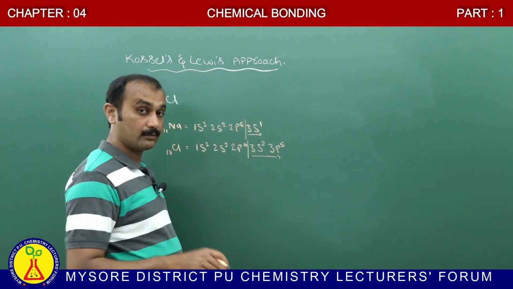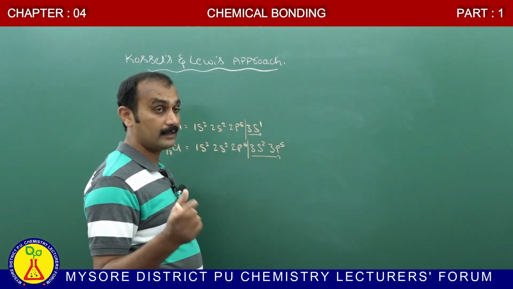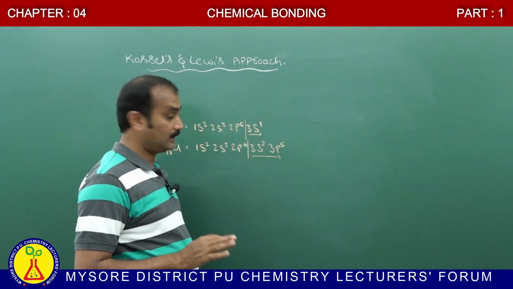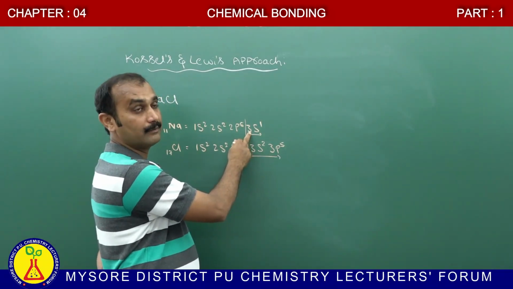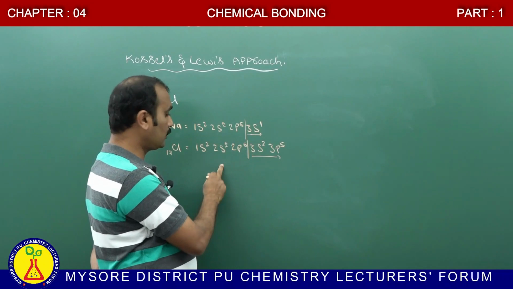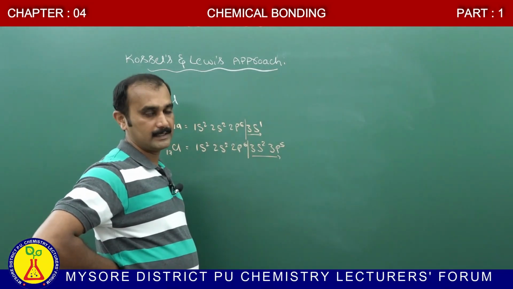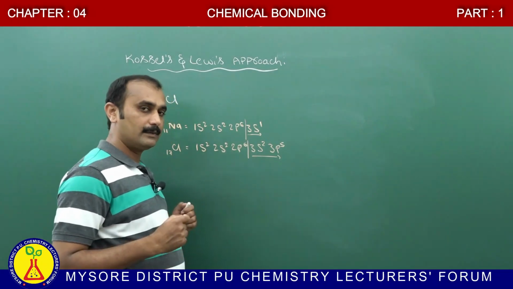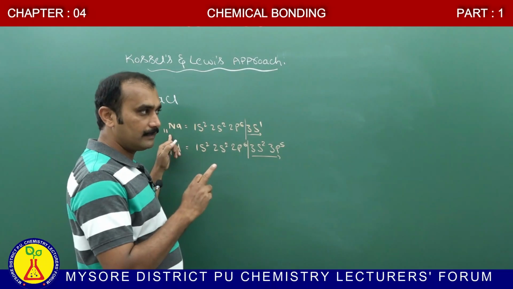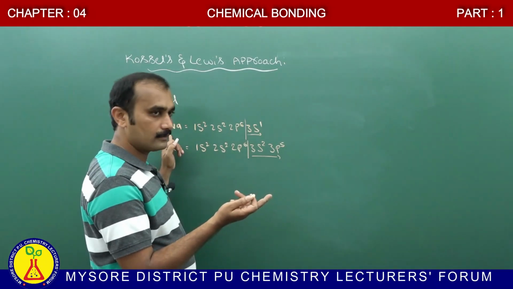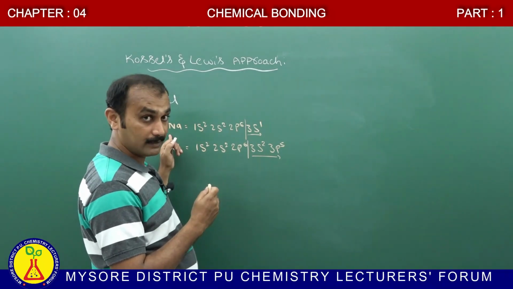According to Kossel, any element which has 8 electrons in the outermost shell is stable. But sodium contains only 1 electron in the valence shell. Similarly, chlorine contains 7 electrons in the valence shell. In order to attain stability, sodium either loses 1 electron, and then it becomes stable, or it gains 7 electrons, and then it also becomes stable.